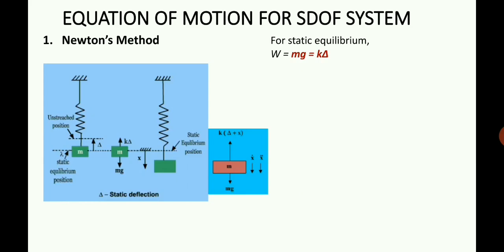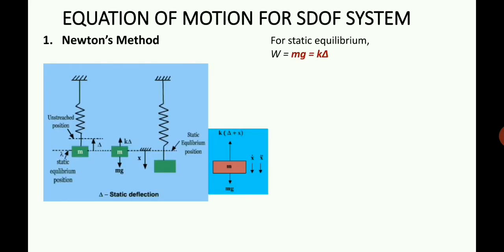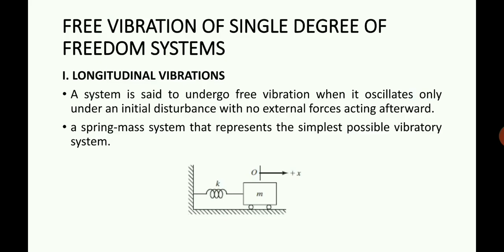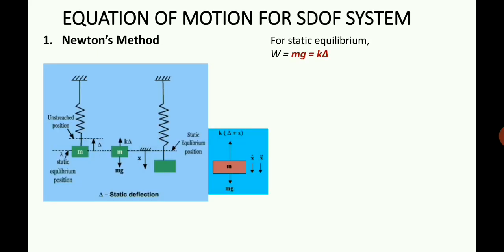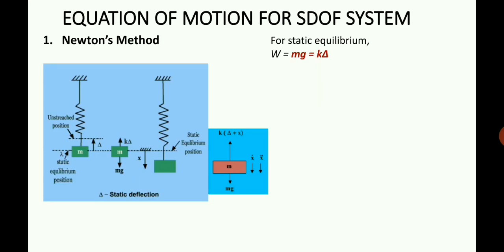So the mass is shown, mg is the weight acting downward, and the spring force is now shown as k into delta plus x, acting upward.